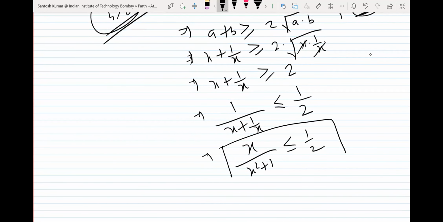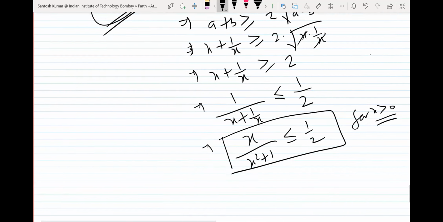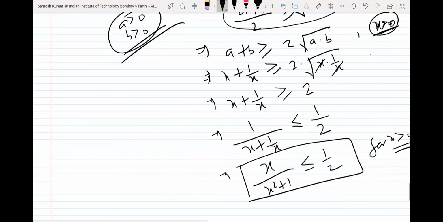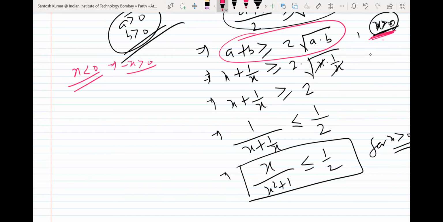One thing you get, this was for x positive. Okay, what if x is negative? So this was when x is positive. Suppose x is negative, then I want to apply the same rule, but x is negative, so minus x will be positive. Here in this rule, a and b must be positive numbers.